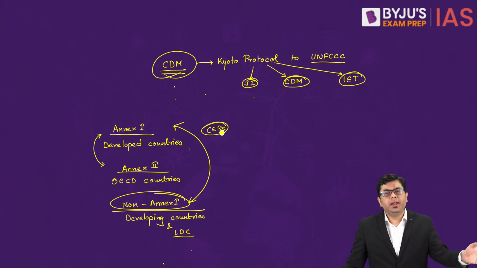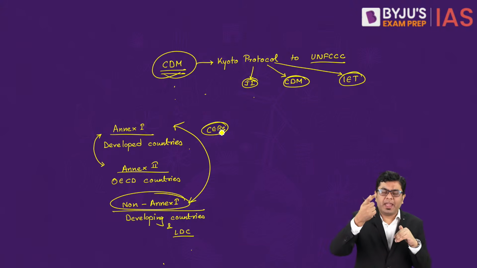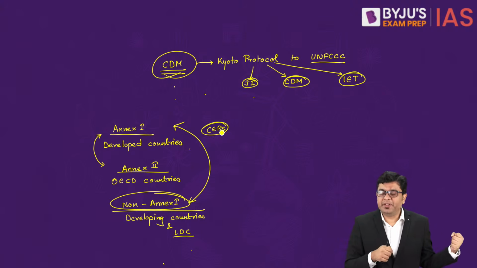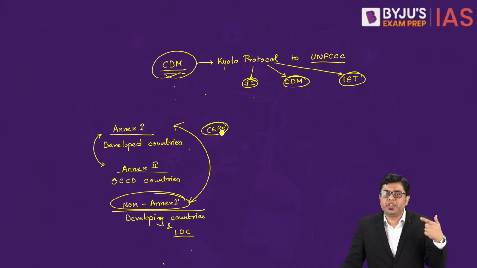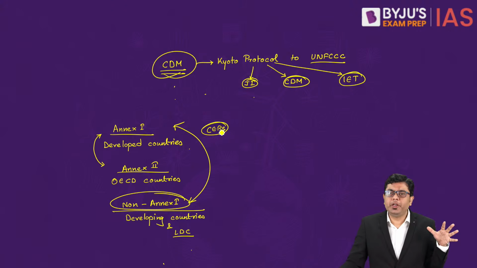International emission trading talked about the aspect of cap and trade, where you have your fixed target. If you are emitting beyond that, then you can compensate for it by buying a credit certificate from some other region which has overachieved its target. So that was included in IET.